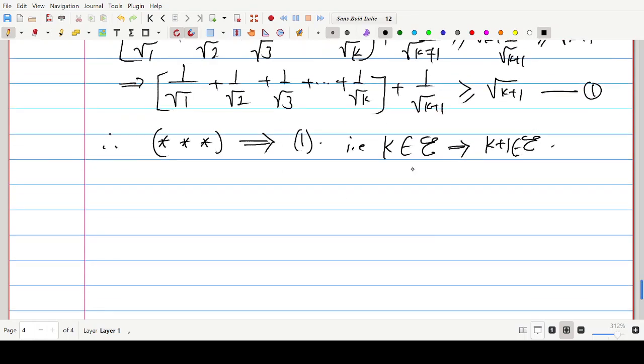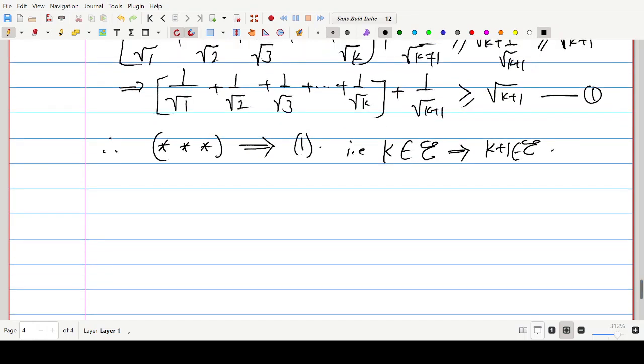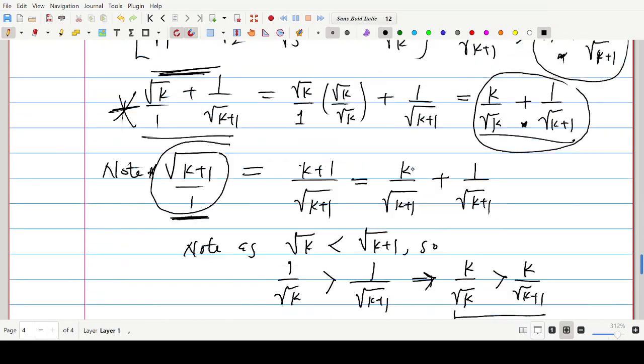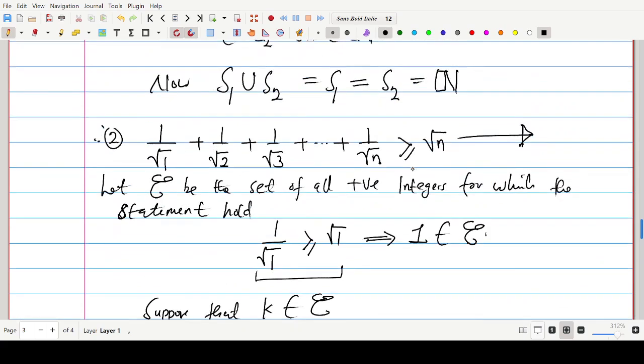And because of that, by the axiom of induction, we have that therefore n is an element of the set entity for all n that are in this set. That is, in other words, the original statement is true for all positive integers.